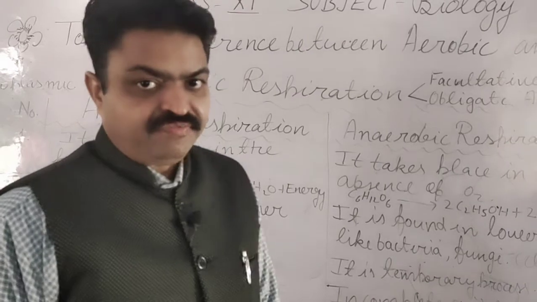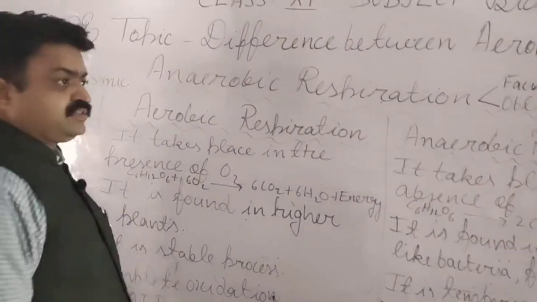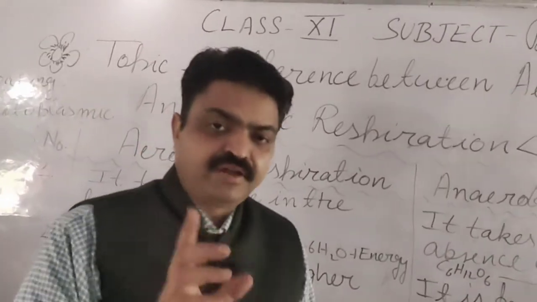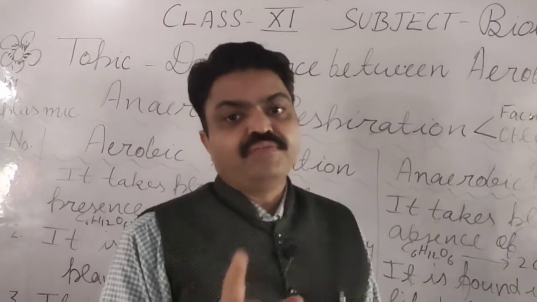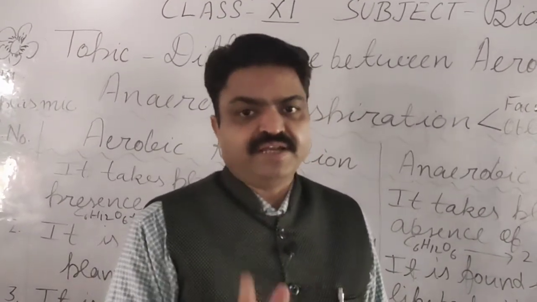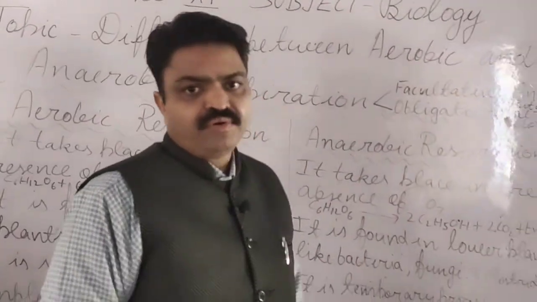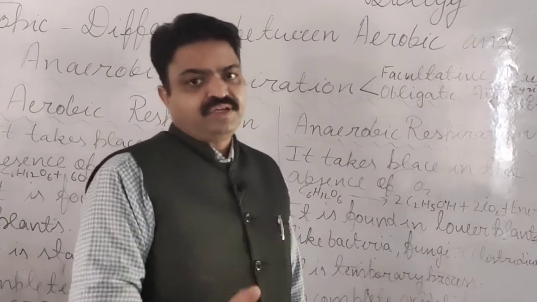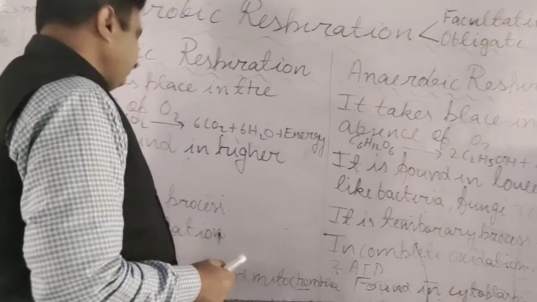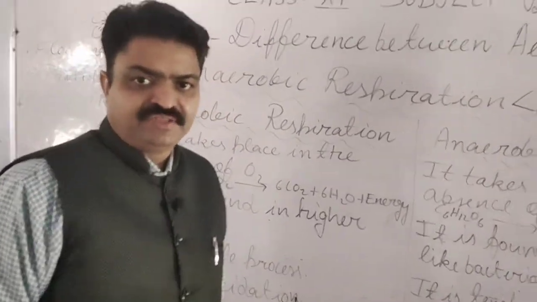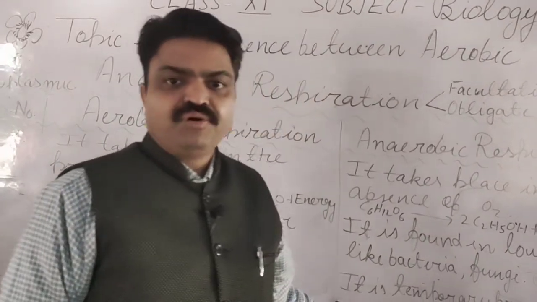It is another difference. In aerobic respiration a large amount of energy is released in the form of 38 ATP, adenosine triphosphate. But in anaerobic respiration there are only 2 ATP released, a small amount of energy.